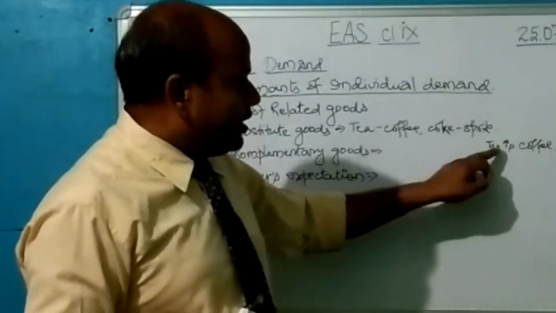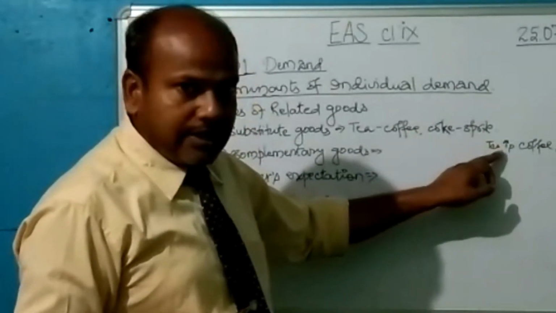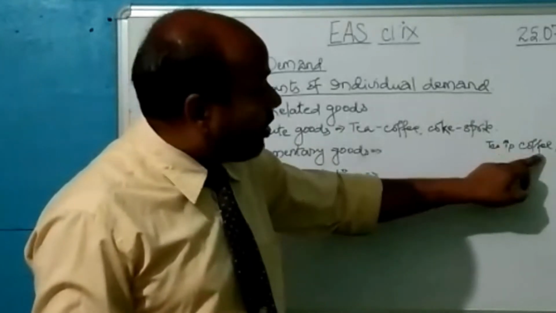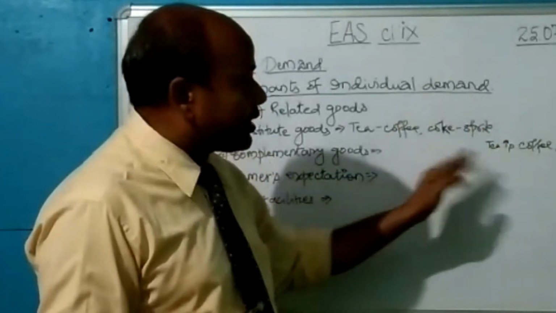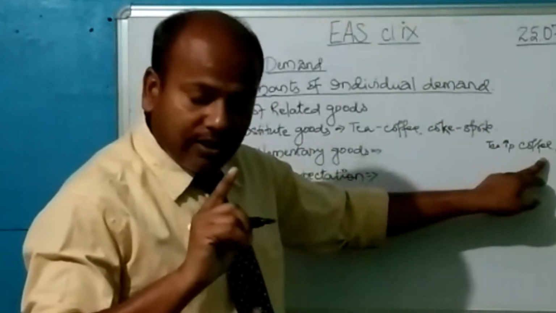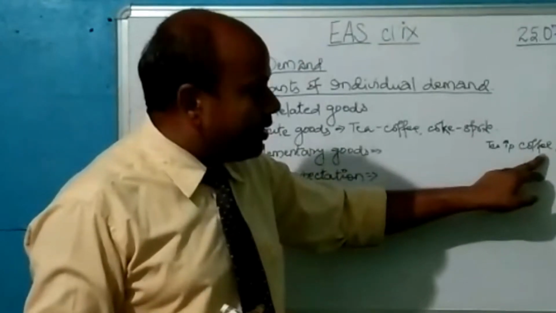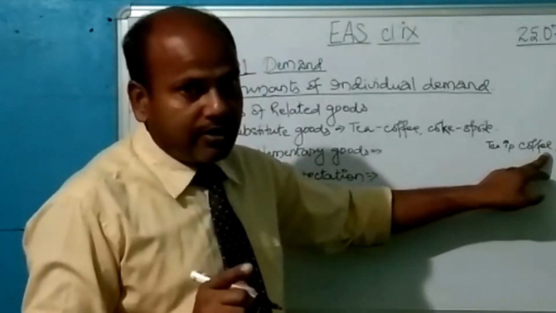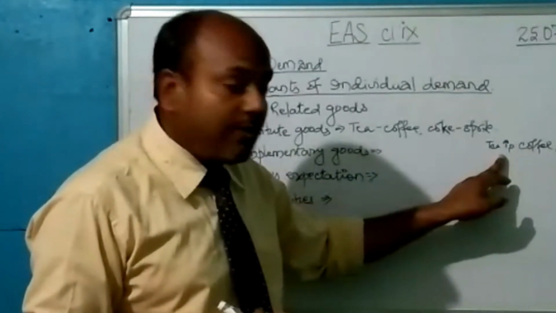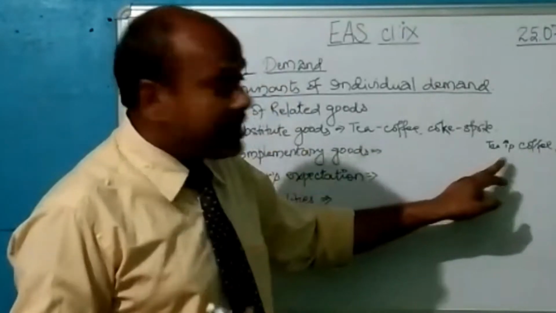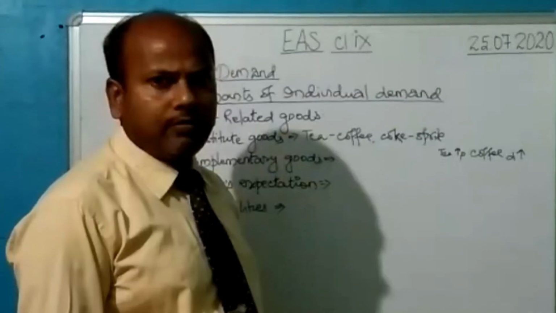Try to understand once again. When the price of tea increases, people will find it expensive, they will stop consuming it now. Whereas coffee, which is a substitute product, has no change in its price. Hence, the people who have been consuming coffee will continue, and the people who had stopped consuming tea will start consuming coffee because they will find coffee to be cheaper in comparison to tea. Hence, the demand for coffee will rise. So, there is a direct relationship between the price of a substitute product and the demand.